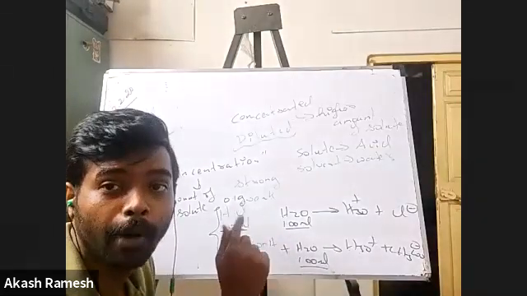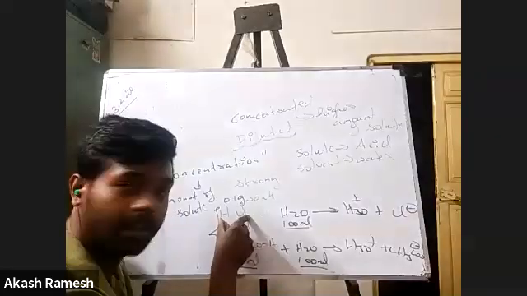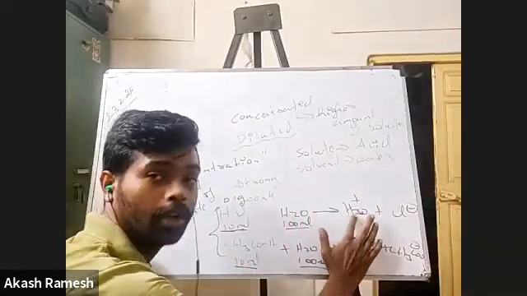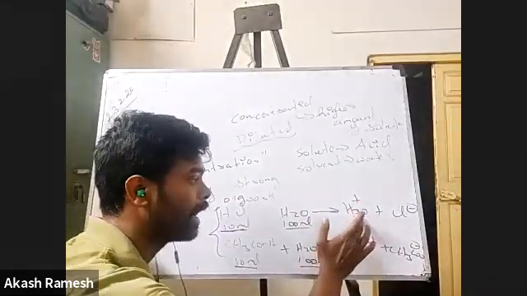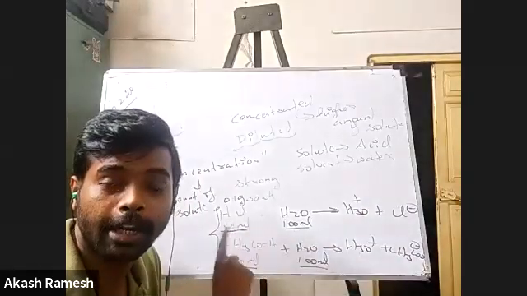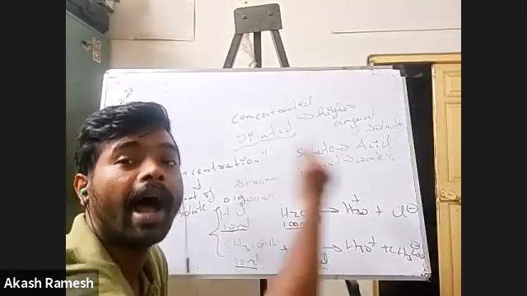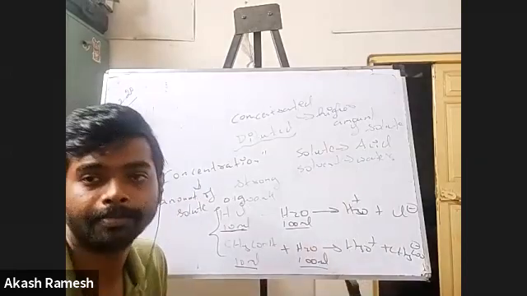So basically, 9.9 grams of HCl has gotten into the solution as H3O plus and Cl minus ions. So 9.9 grams of HCl has dissociated.